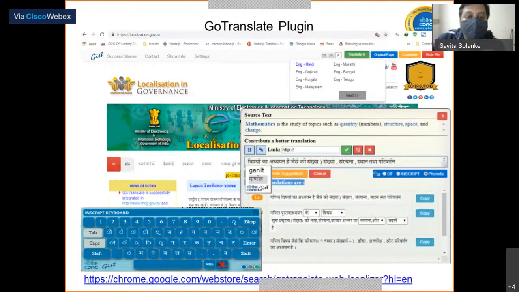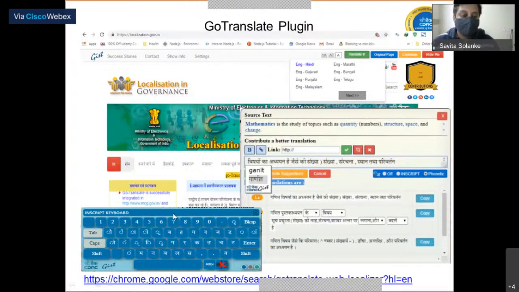For this plugin to work, you need to have a Chrome browser. Once you install it, it will have a GUI like this. On the top, you can see some buttons like translate, original page, contribute, and hide me. Settings is also there. As you can see in this screenshot, we are translating the localization.gov.in website with the in-context translation editor. It also shows the number of translations received from our machine translation engines. The user contributor can also contribute the inline formatting associated with these web pages.